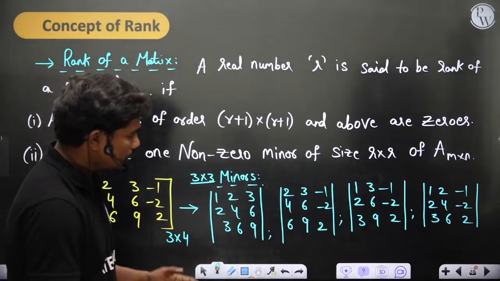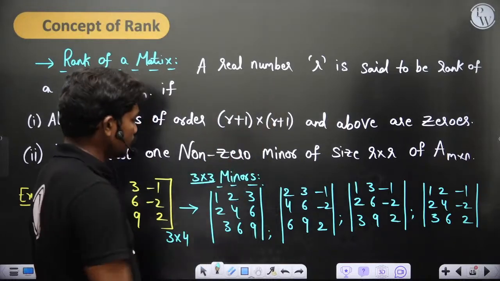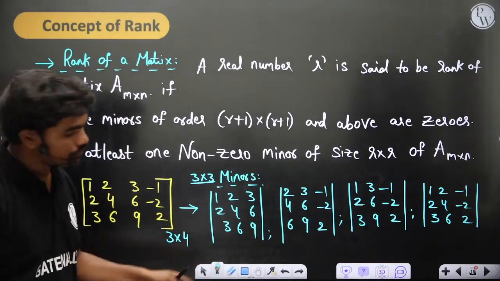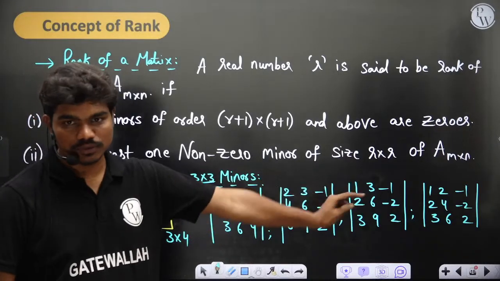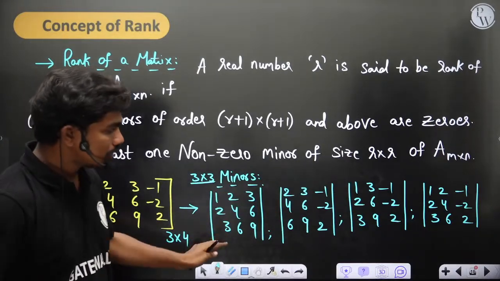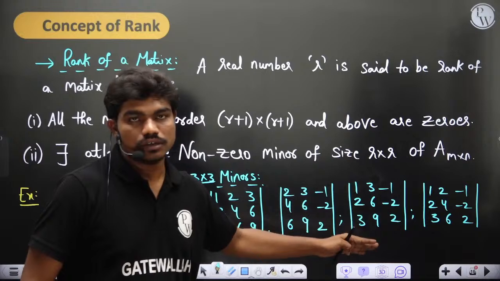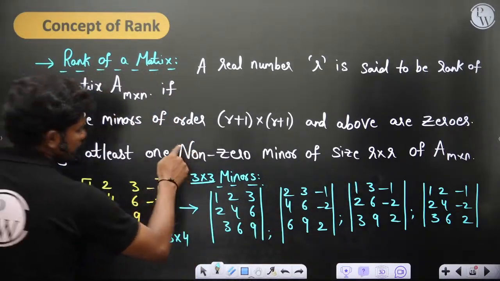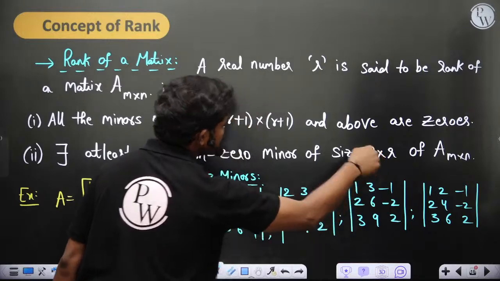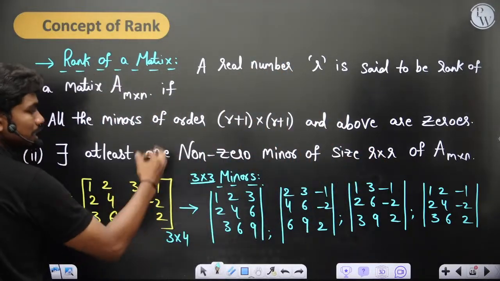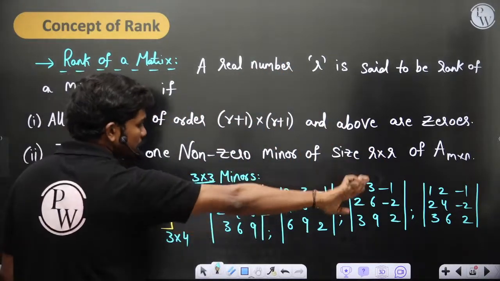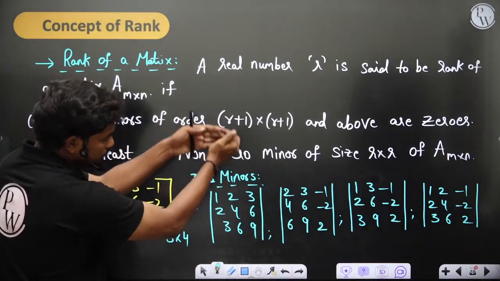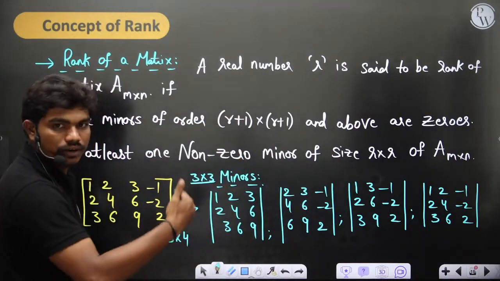Now clearly, as per this definition, the maximum possible order we can form for this given matrix is 3 by 3. There are a total of 4 3 by 3 minors possible. Let us check whether any one of them is non-zero. If any one is non-zero, then we have at least one non-zero minor of size 3 by 3, and we will declare the rank of this matrix is 3. If all of these are zeros, then we go for the next size, 2 by 2. That's how we will check.